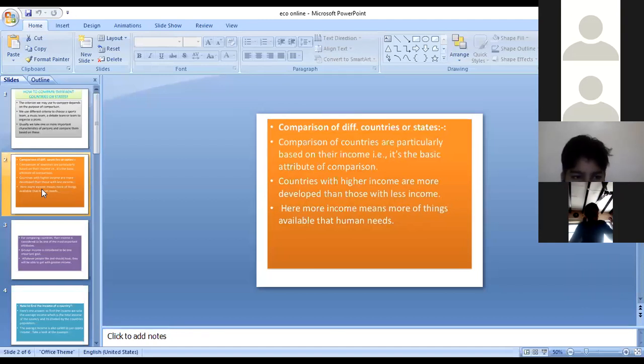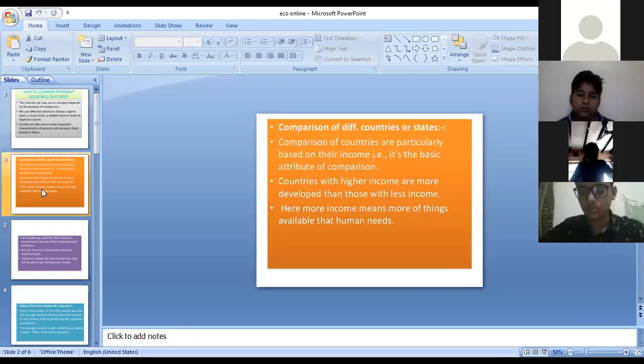This is based on the understanding that more income means more of all things. Automatically, when we are having a good income, we can purchase more goods that human beings need. Whatever people like and should have, they will be able to get with greater income.